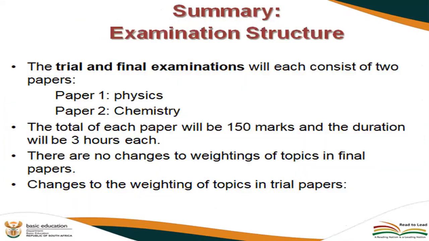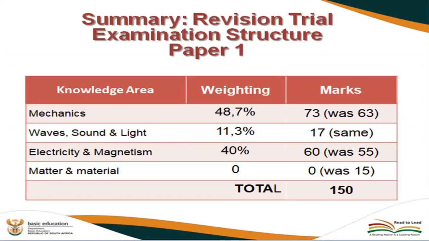The trial and final exam will each consist of 2 papers, paper 1 and paper 2. Another thing I wanted you to check and note is that matter and materials will no longer weigh any marks. It used to be 15 marks, but it no longer weighs anything. Electricity and magnetism is going to be 40%. Mechanics is going to be 48.7%, and what we're doing right now is also part of mechanics. So we are on the right track.